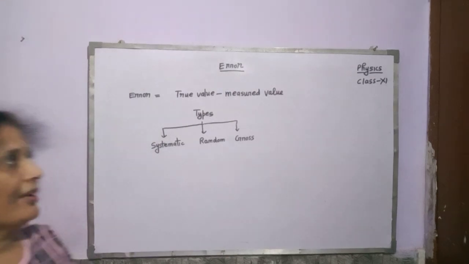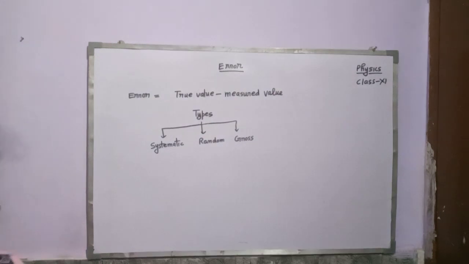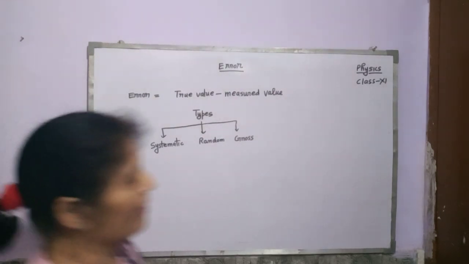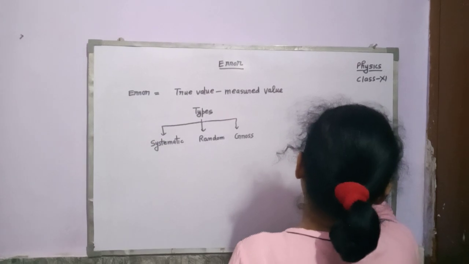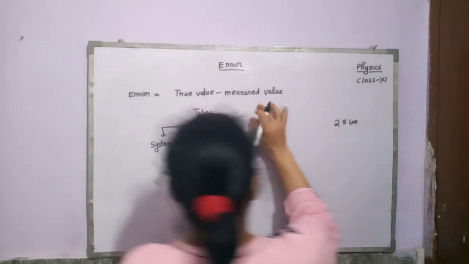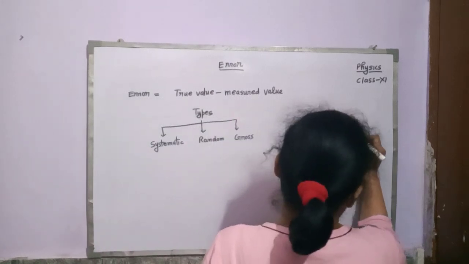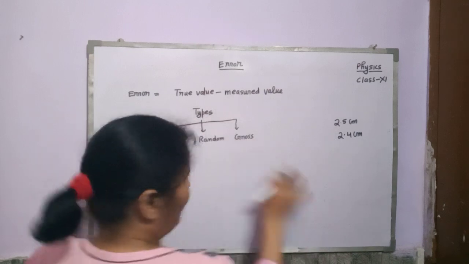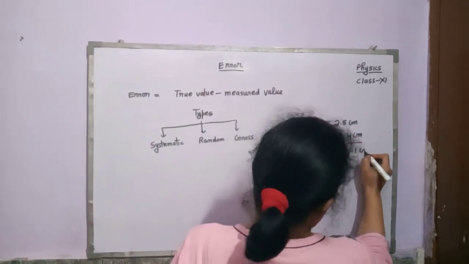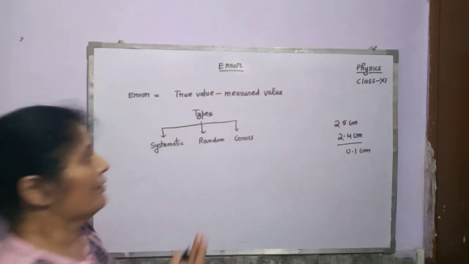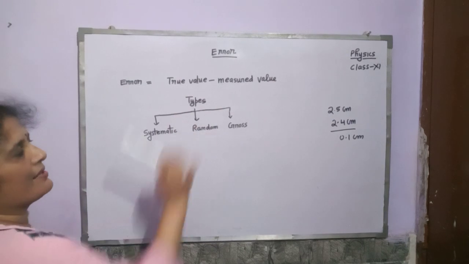Error means it is a difference between the true value and the measured value. Suppose the true value of any physical quantity is 2.5 centimeter, and with the help of an instrument you have measured it 2.4 centimeter. Then what is the error in this measurement? This is equal to 0.1 centimeter. This is called error. Error means the difference between the true value and the measured value.